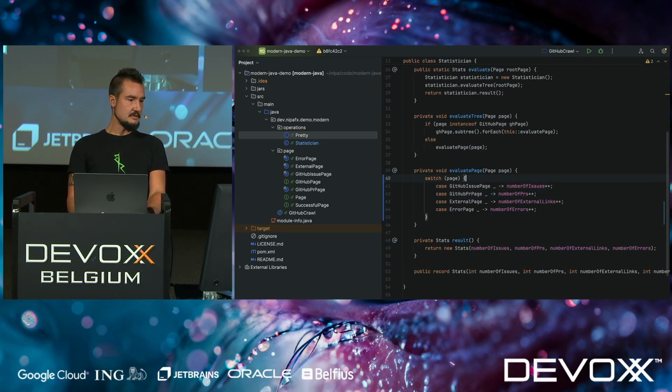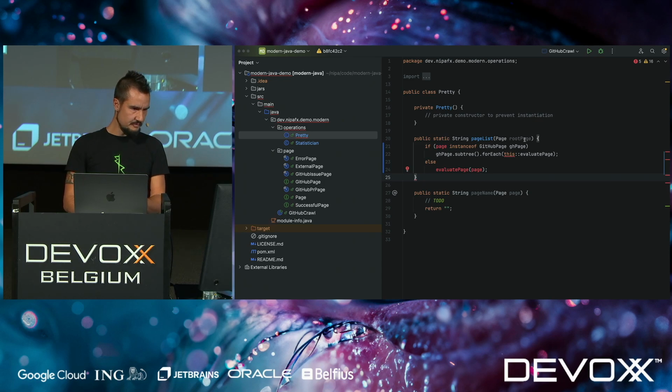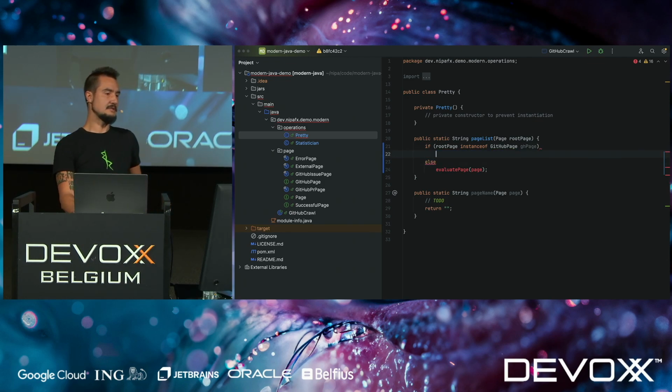Okay, so what I want to say is that this check here, I could use the same one here. I would have to, this is root page now, let me align the variable names. And then also this if is not entirely right. We're going to get there though in a second. But I want to talk about something else.